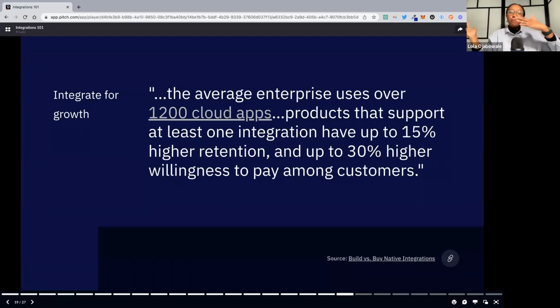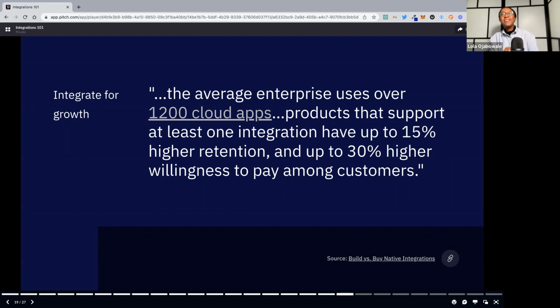The past couple of slides have really been about integrations that enable functionality in your application. And I think there's an underrated role for integrations in growth, for acquiring customers, especially if you have a product that is serving other companies. There's a ProfitWell study that states that even just having at least one integration for your customers to use, those products have up to 15% higher retention and up to 30% higher willingness to pay.